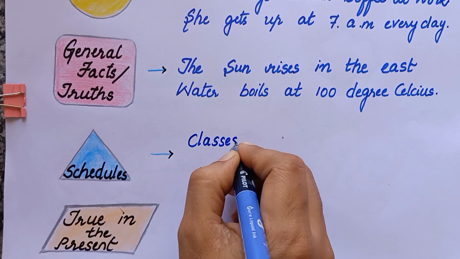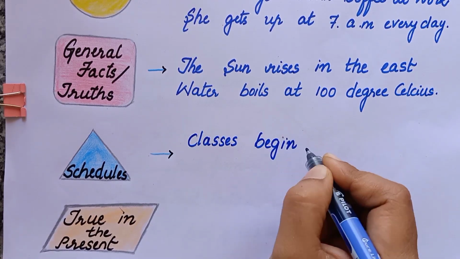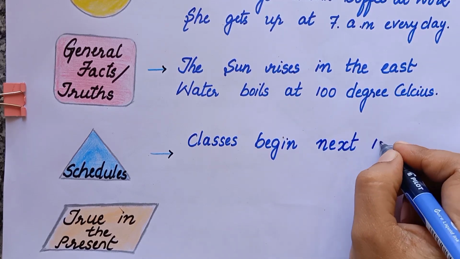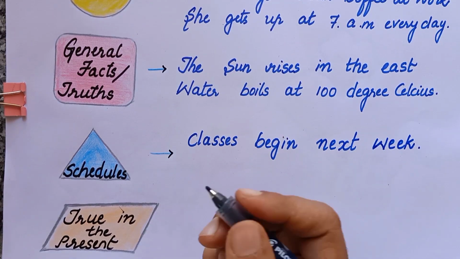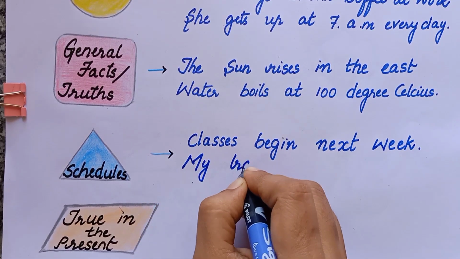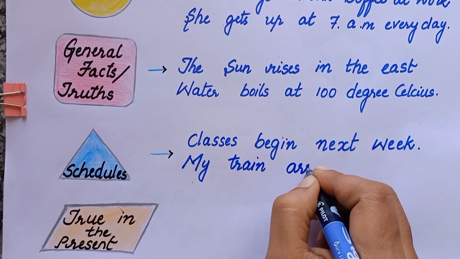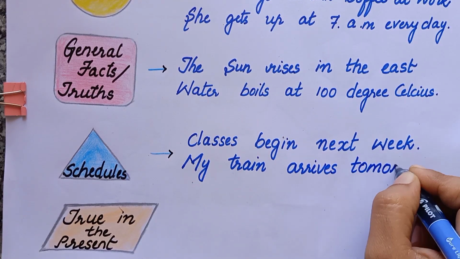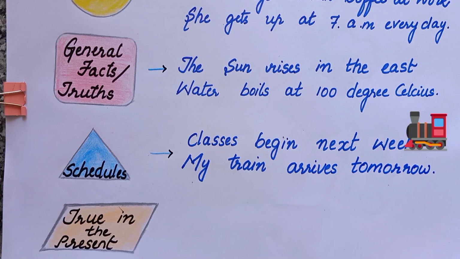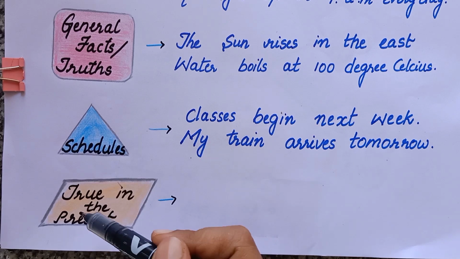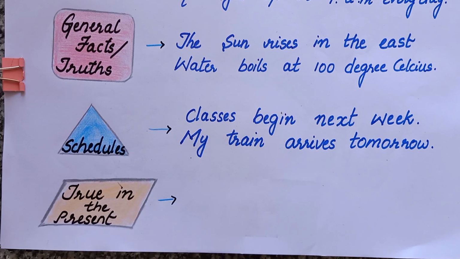Again we use this present simple tense. Classes begin next week. Classes begin next week. Another example, my train arrives tomorrow. My train arrives tomorrow. तो अपने schedules बताने के लिए भी we use this present simple tense. Next comes true in the present.